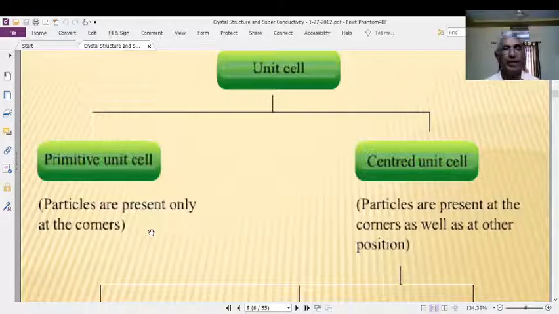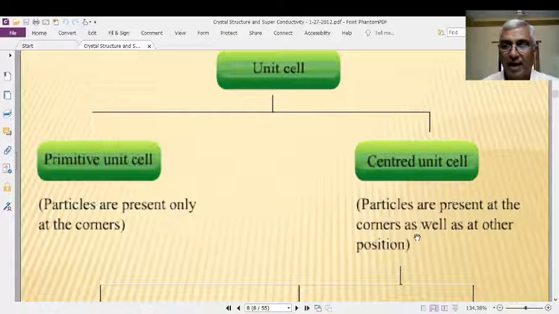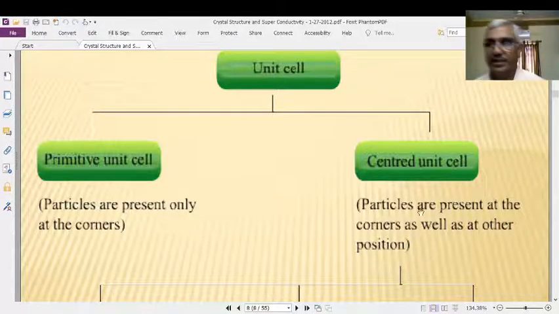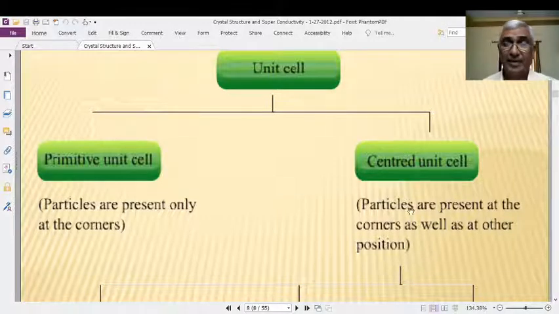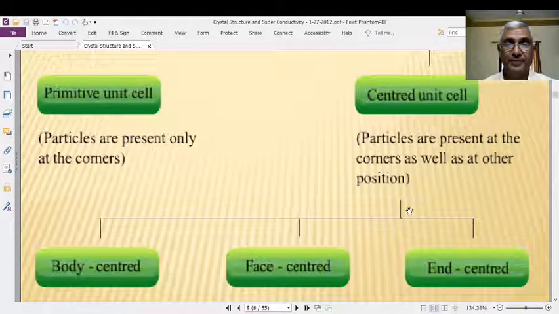If the particles are present at the corners as well as at other positions, meaning at the centers of the surfaces, at the center of the body, and so on, such unit cells are known as centered unit cells.